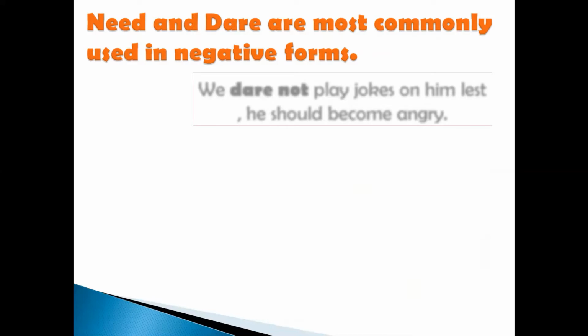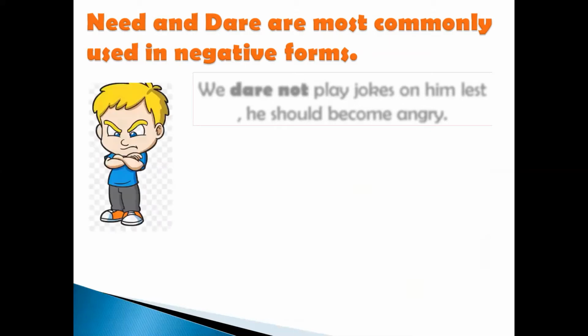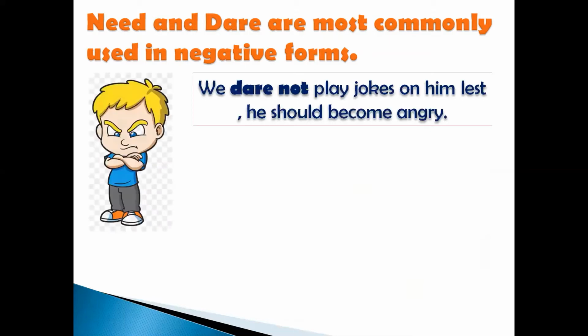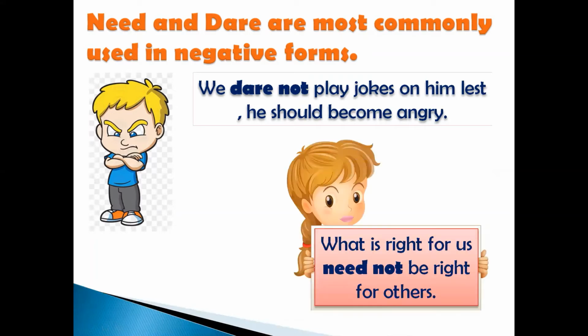In a similar way, we have two more verbs, need and dare, which are mostly used in their negative form. For example, we dare not play jokes on him, lest he should become angry. So dare not means we should not, or we should not even try to play jokes. What is right for us need not be right for others. Need not means not required, not necessary. So what is right for us, it is not necessary that it will be right for everyone.